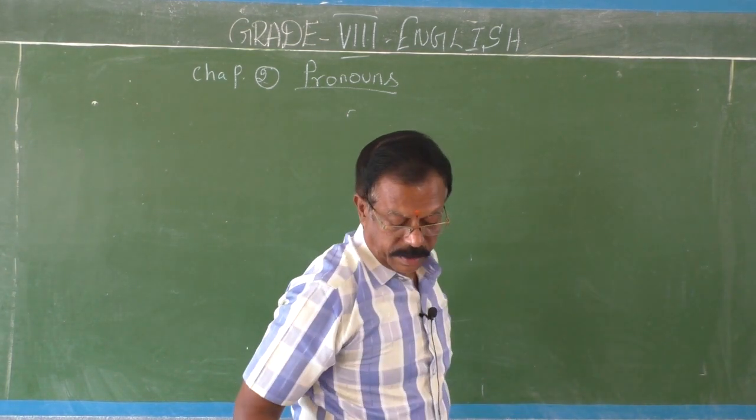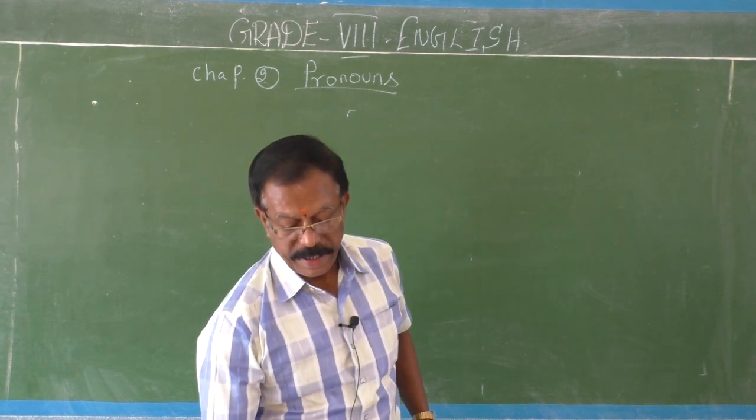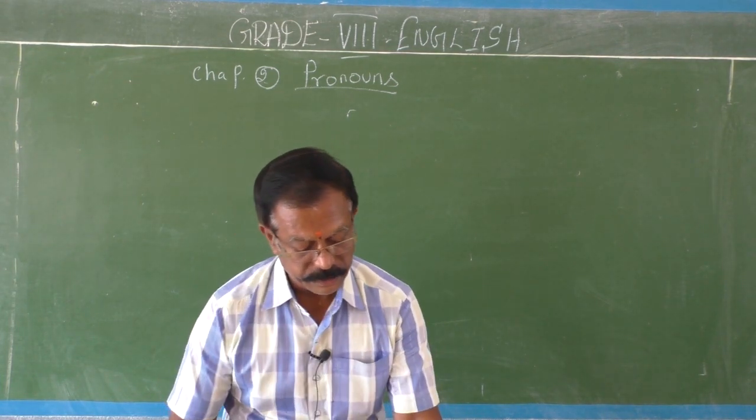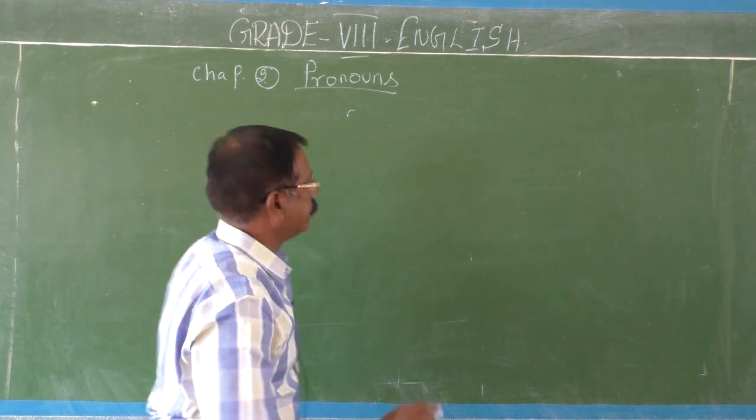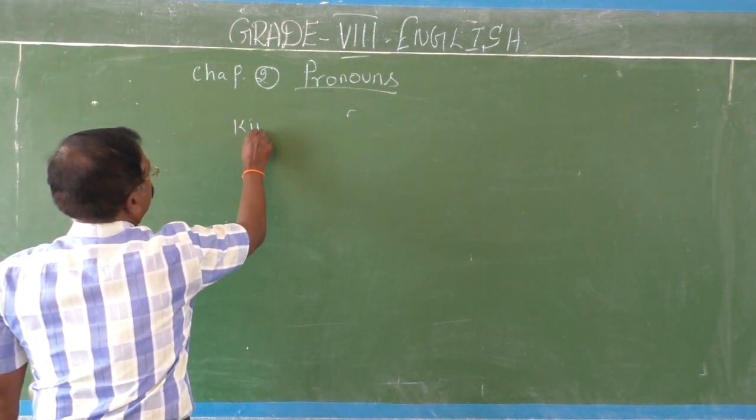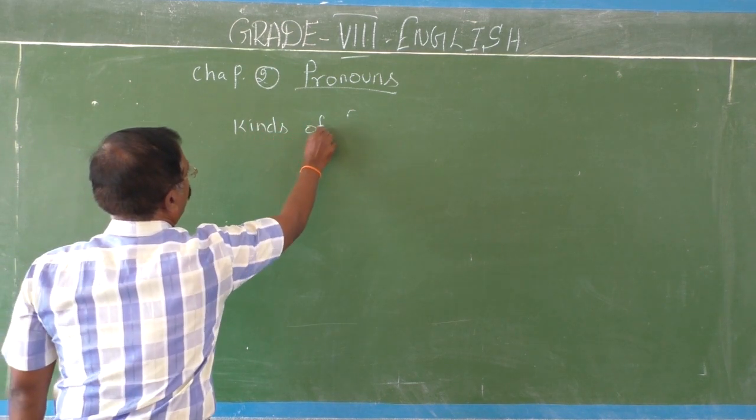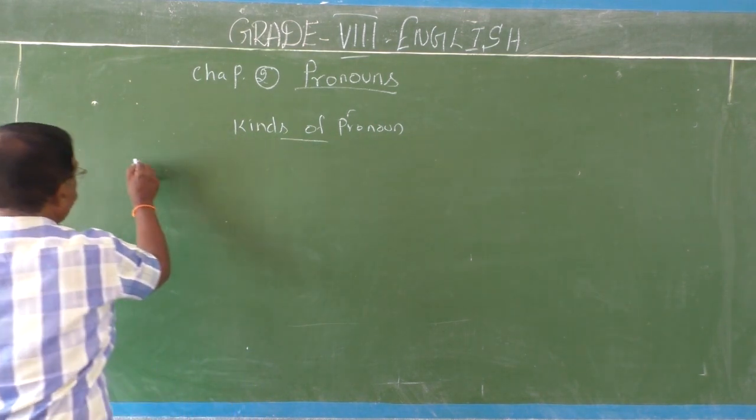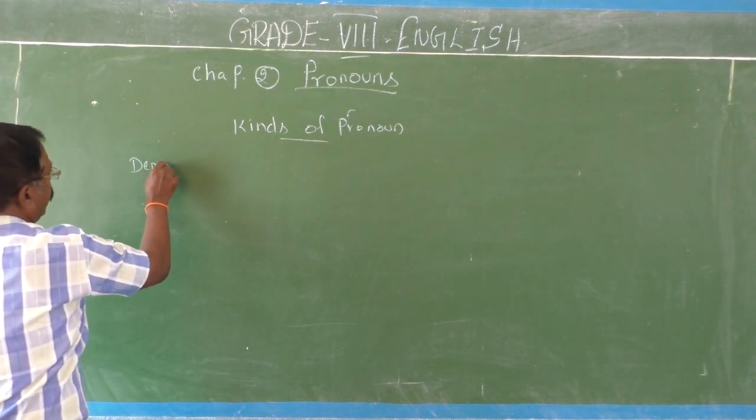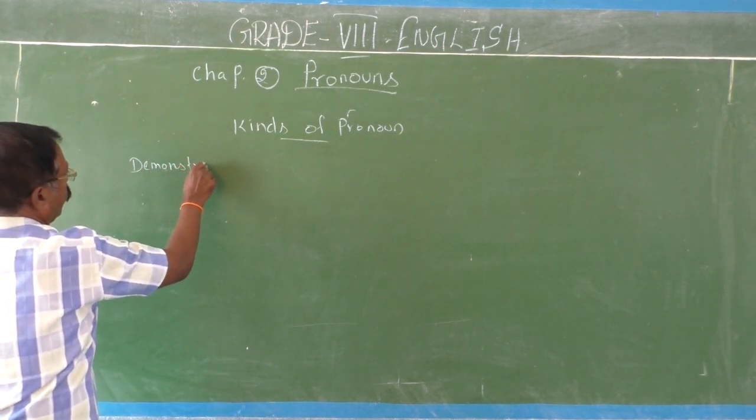Okay, children, kinds of personal pronouns. First kind, demonstrative pronoun. See, kinds of pronoun. Okay, see, to begin with, demonstrative pronoun.